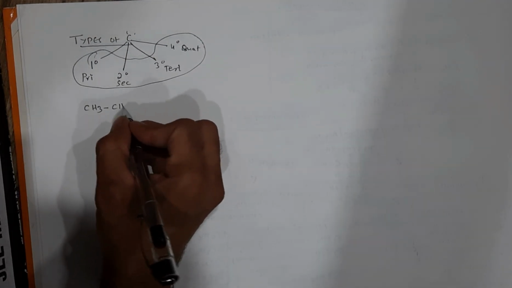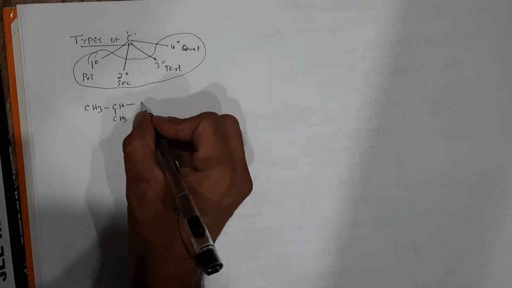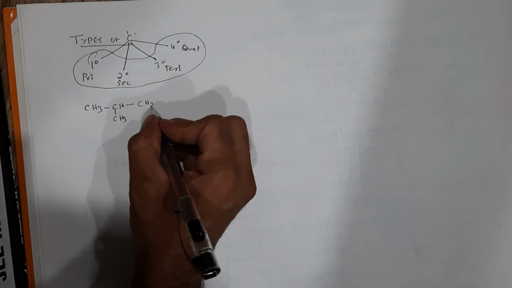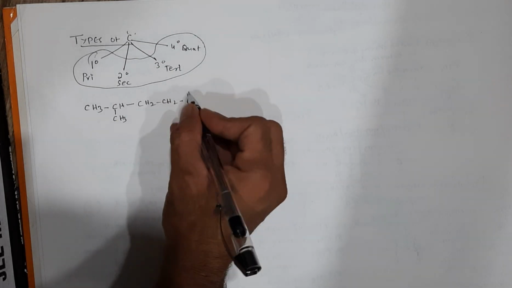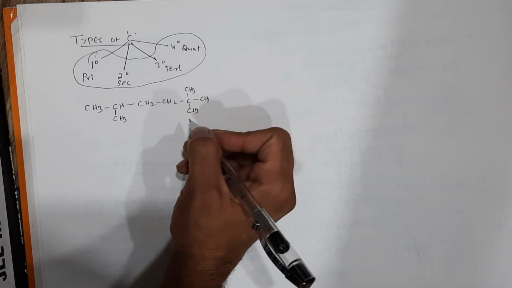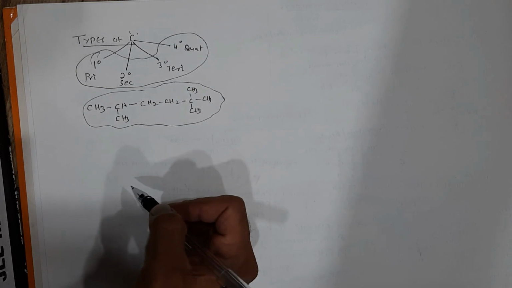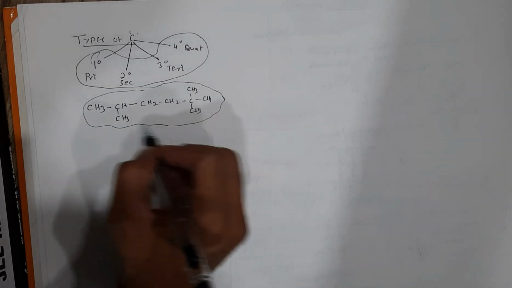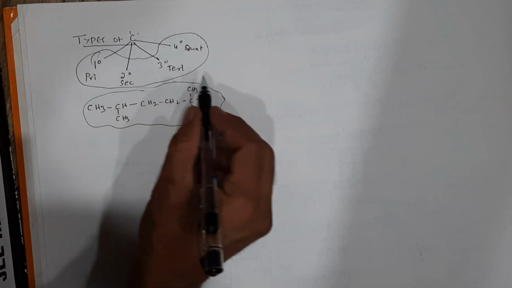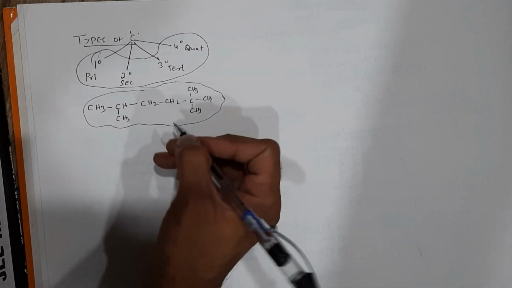I'm writing one alkane compound: CH3, CH2, CH2, C, CH3, CH3, CH3. Okay, see this molecule properly. This is a complex alkane. It is a branched alkane. We will discuss later what is straight and branched.